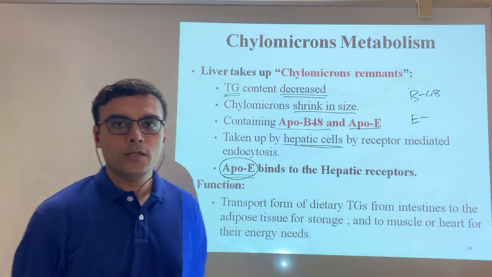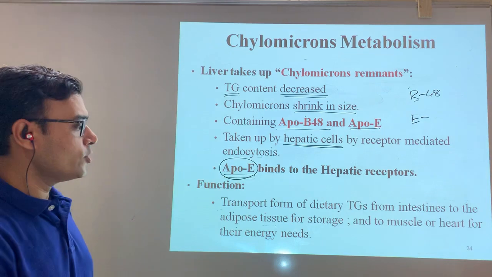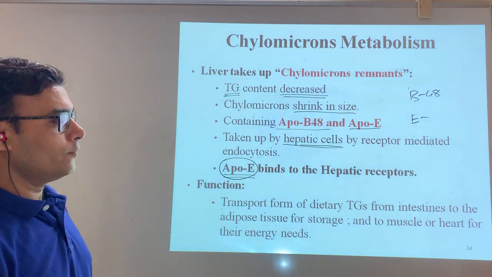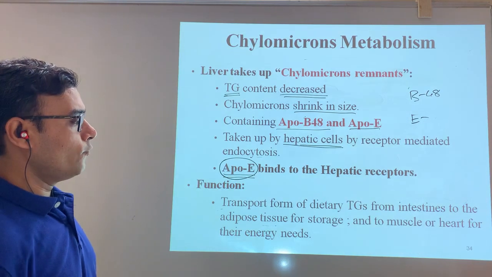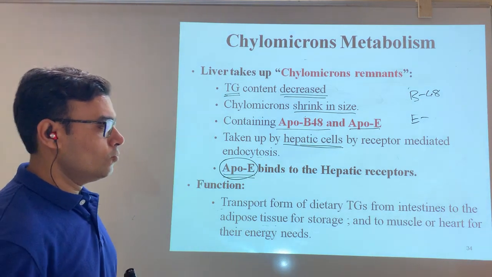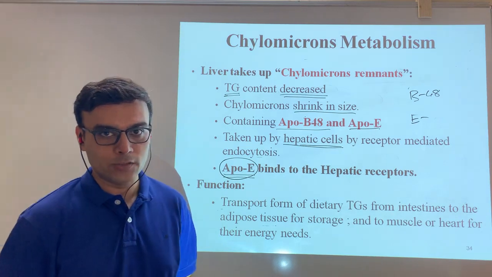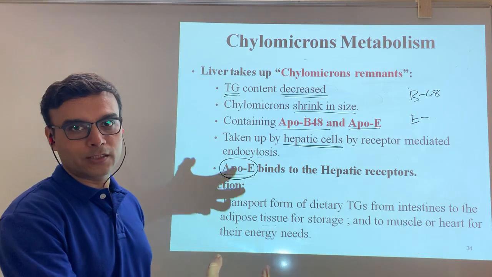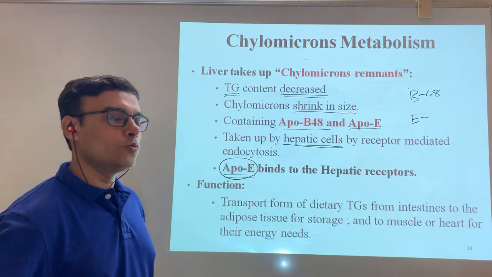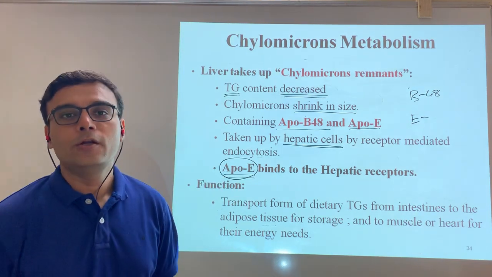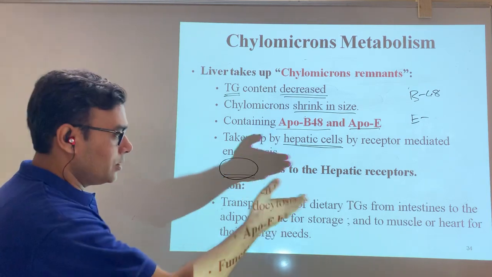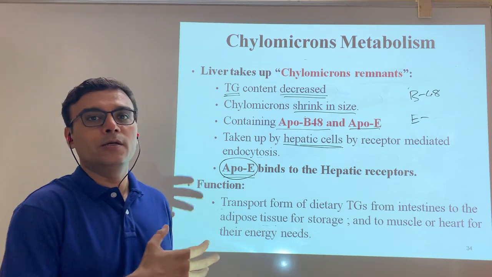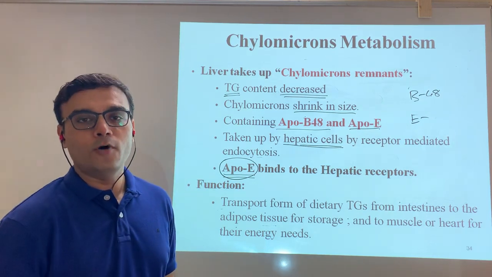So here we can understand that the main function of the chylomicron is to transport. It forms the transport form of triglyceride from the intestine to adipose tissue for storage, and to muscle and heart for energy purposes. So the main purpose is to take the triglyceride from the intestine to the peripheral tissue, and once it is taken there, peripheral tissues like skeletal muscle and heart take the energy from it once that triglyceride gets hydrolyzed to form fatty acid.